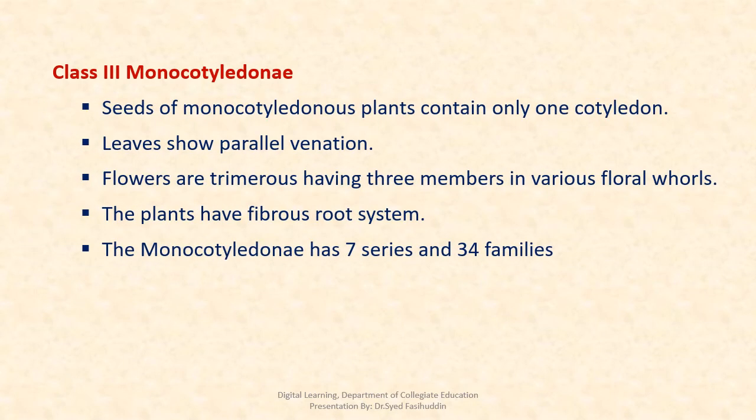Monocotyledone characters: seeds of monocotyledonous plants have only one cotyledon, leaves with parallel venation, flowers are trimerous, having three members in various floral whorls. The plants have a fibrous root system. The monocotyledone has 7 series and 34 families.